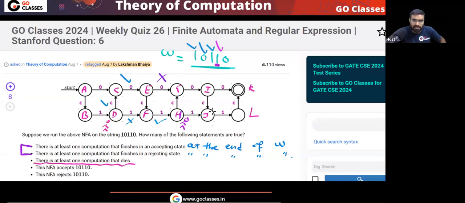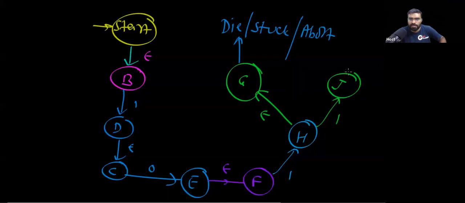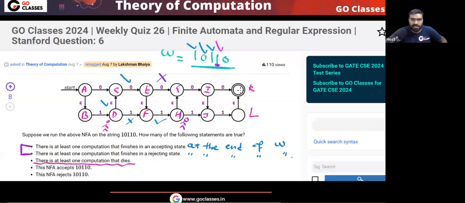So in J, how many choices do I have? You are in this state J. Again, there is no move. Again, this computation dies.